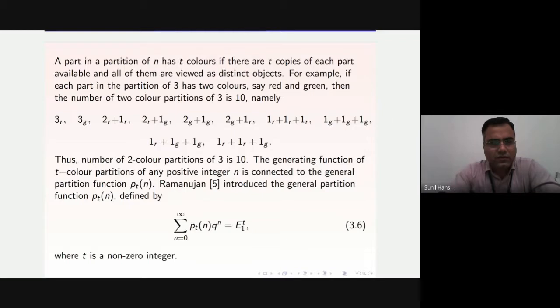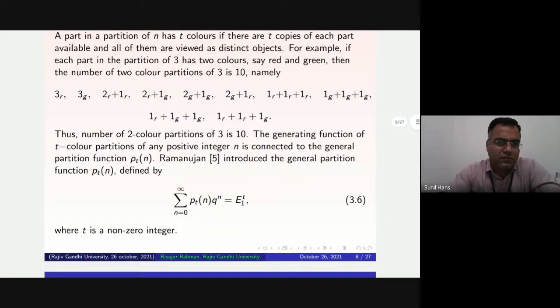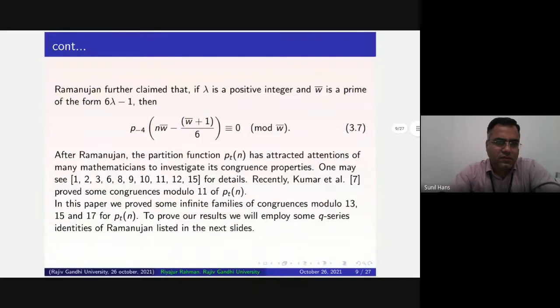The generating function for t-color partitions of any positive integer n is connected to the general partition function, and Ramanujan in reference 5 has introduced the general partition given by equation 3.6. So this is my working equation. I'll prove some congruences in this.